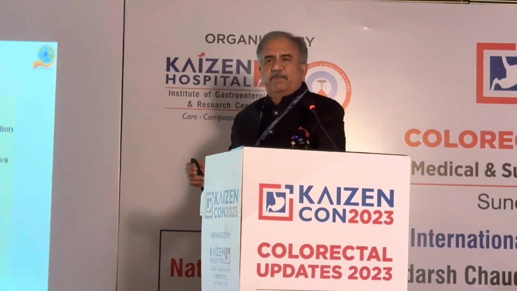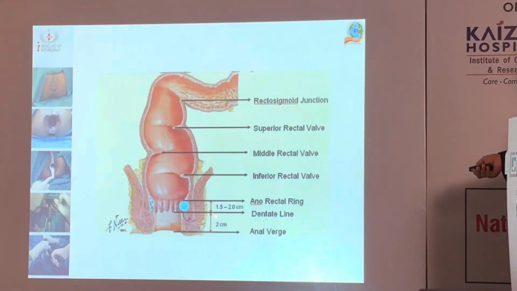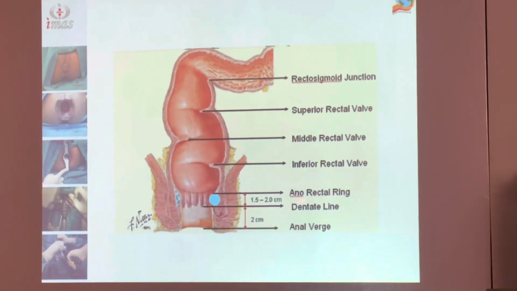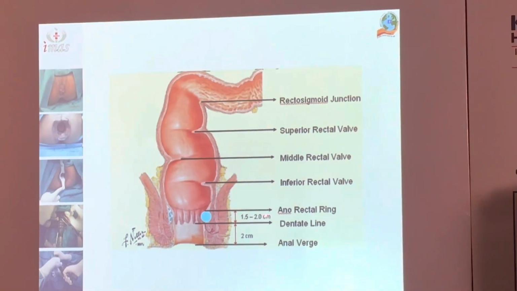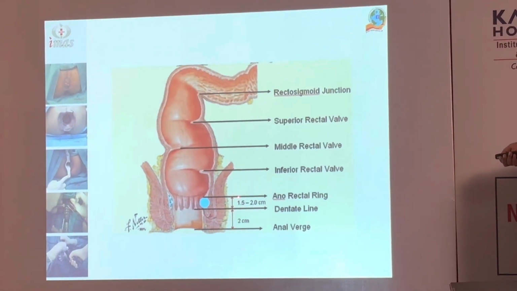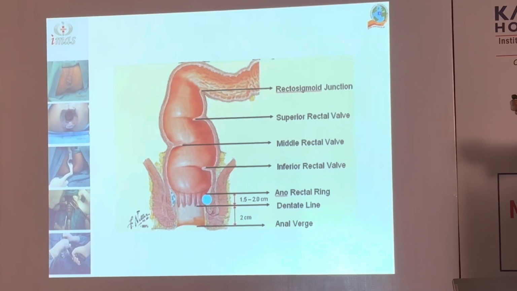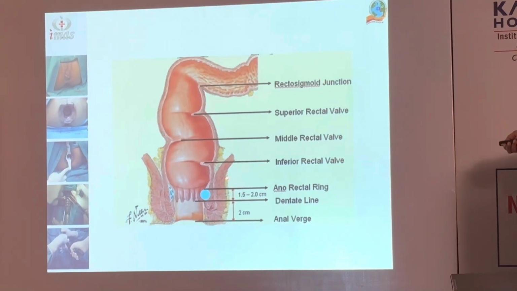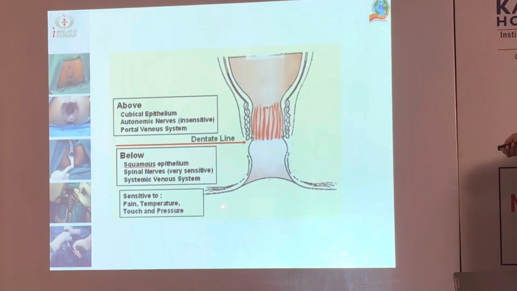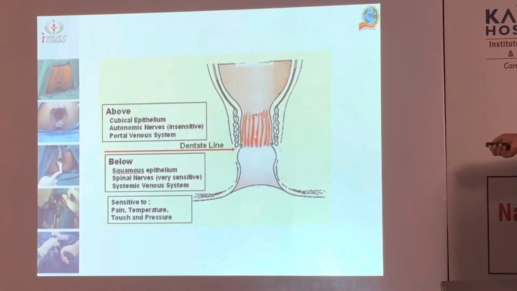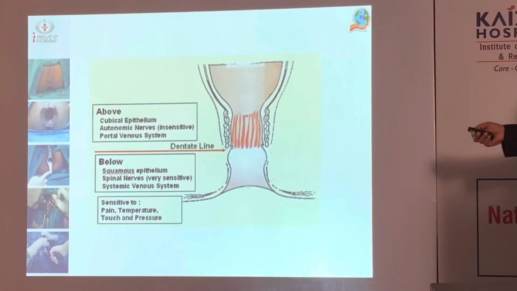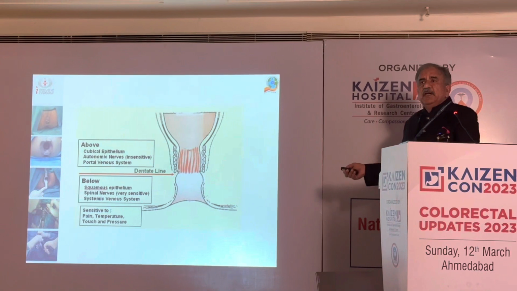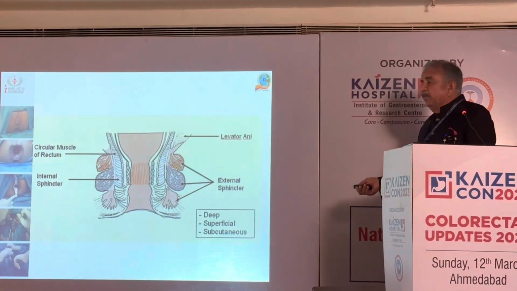Patient will have a lot of pain, and one should know the geometry. From the anal verge, the dentate line is of the order of 2 centimeters, and the anorectal ring, the cushions, again have 1.5 to 2 centimeters. That means our pursing suture has to be above that level, and then only we will be in a pain-free zone, otherwise we will be in the painful zone.